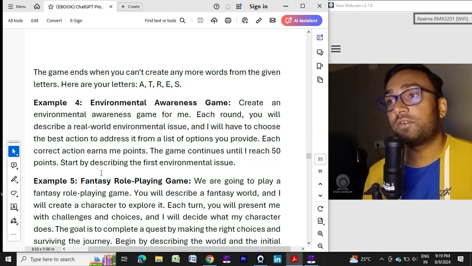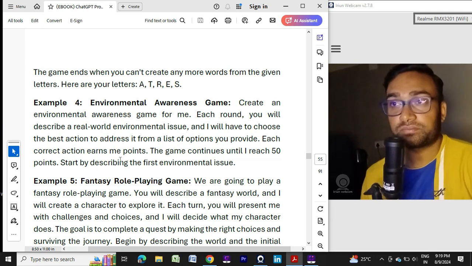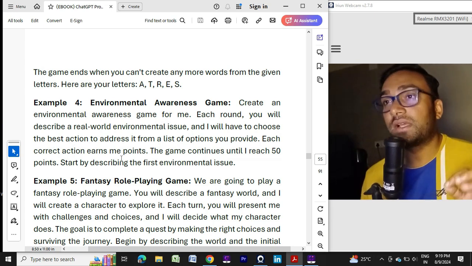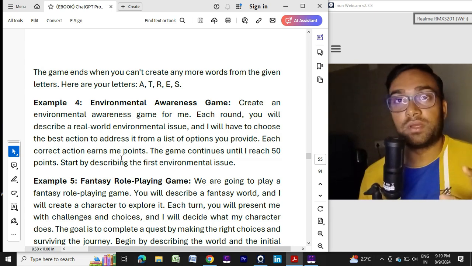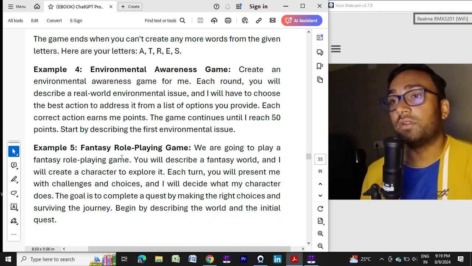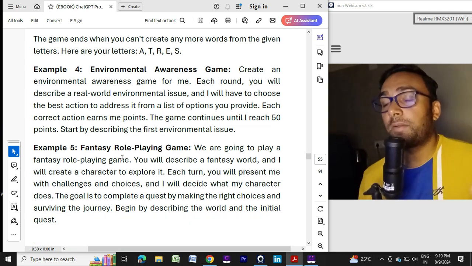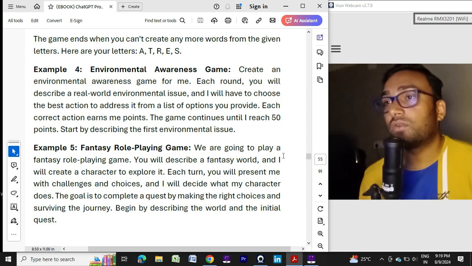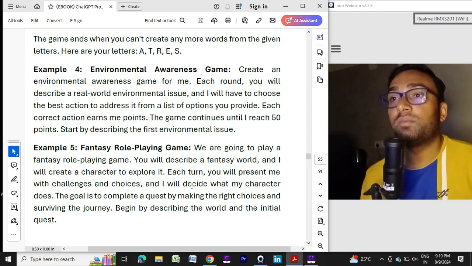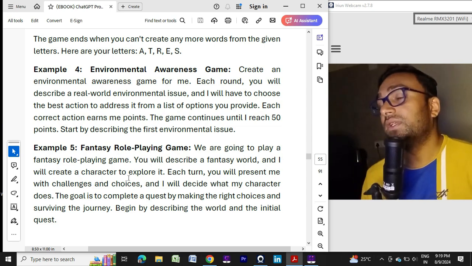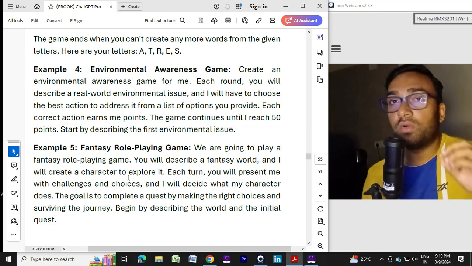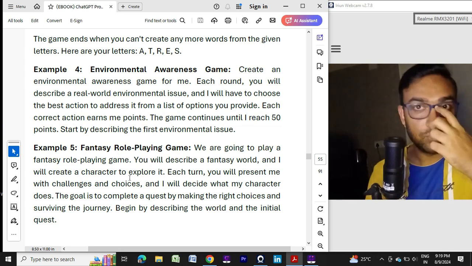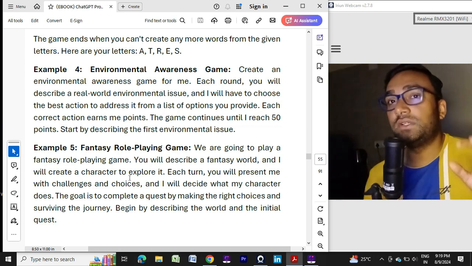the first environmental issue. So here is the same gameplay pattern we are following. Again, on any subject, any topic, you can create this fantasy role playing game. We are going to play a fantasy role playing game. You will describe a fantasy. So the format is pretty simple. You only need to replace your content, your subject, your topic.